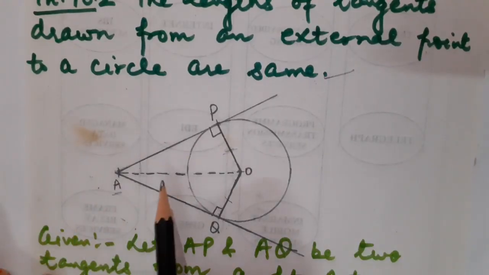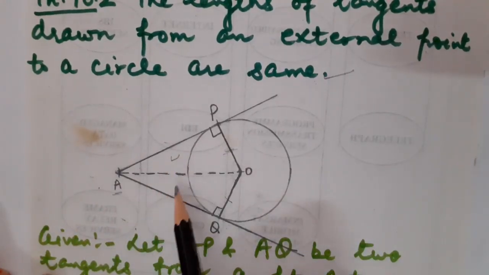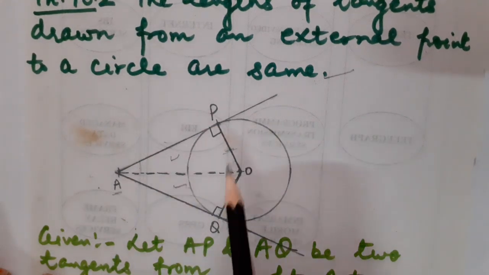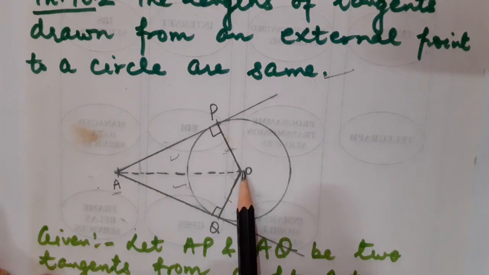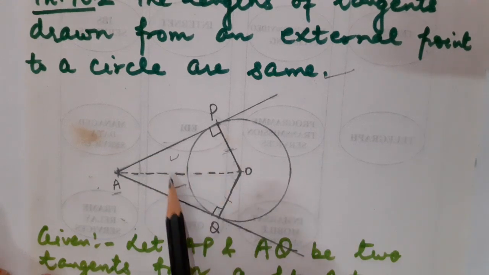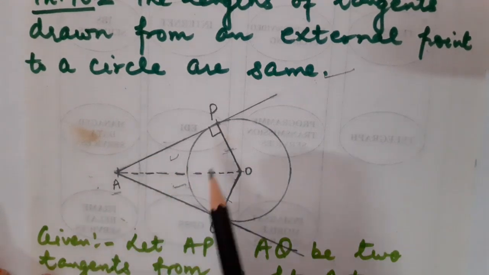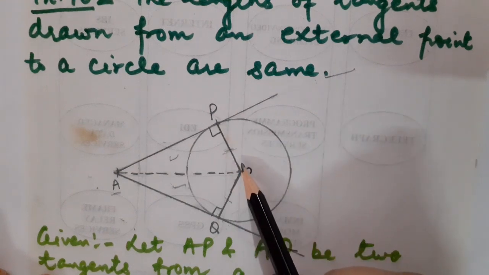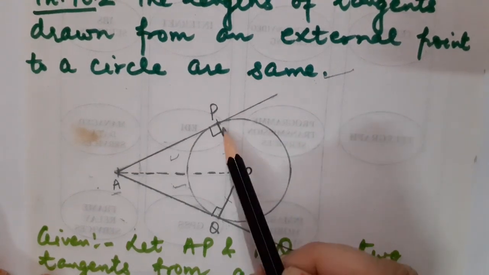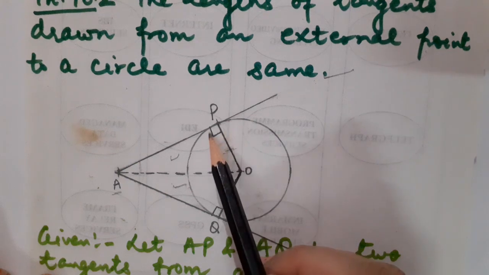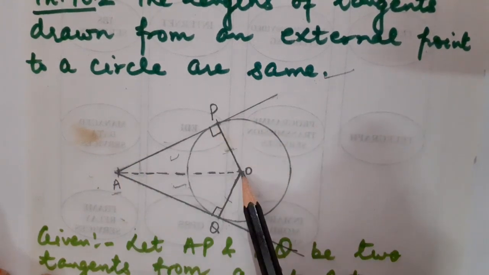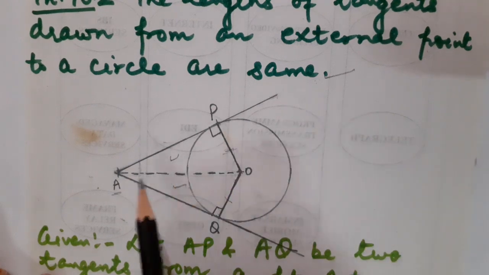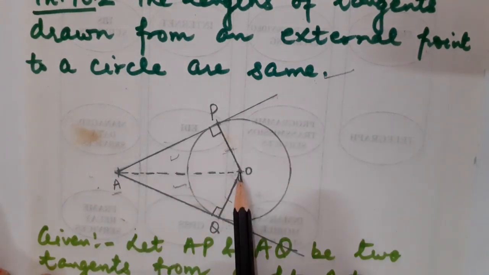What was the need of doing this construction? Basically, I wanted to divide this complete quadrilateral into two triangles. I want to prove them congruent now. Children, according to theorem 10.1, which I have just explained, the radius is perpendicular to the tangent at the point of contact. So definitely angle APO must be 90 degrees. In the same manner, angle AQO will also be 90 degrees.